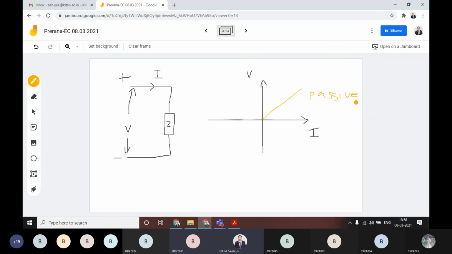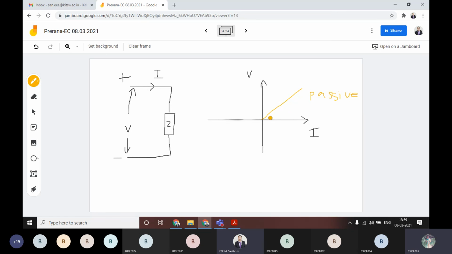Unilateral. How can you tell unilateral in this one? What is the condition for unilateral? If you reverse, the impedance should be the same. Very good. That means unilateral means the impedance value is different, right? In your view? Very good.